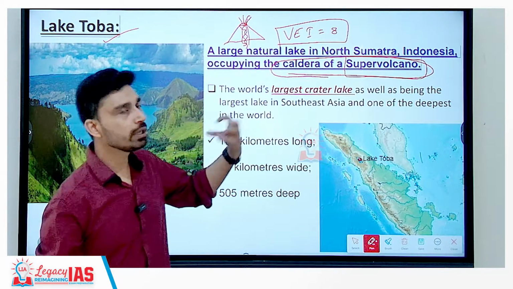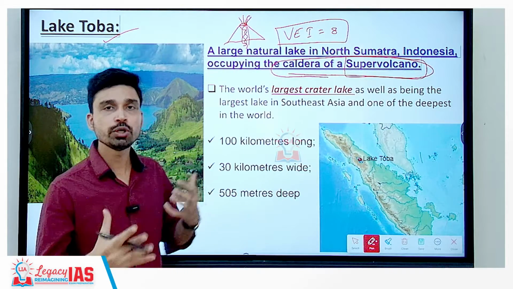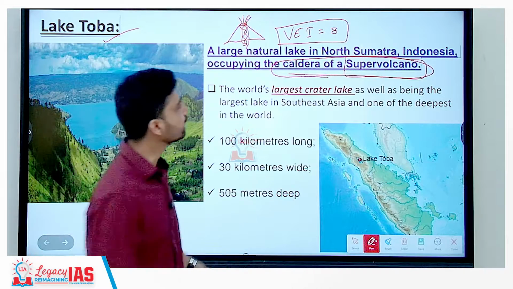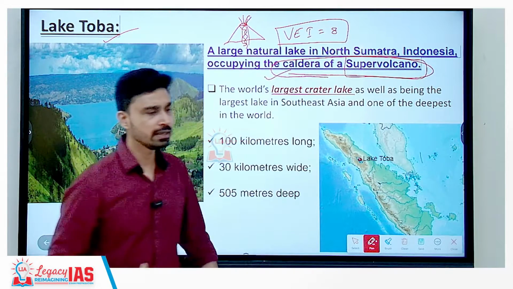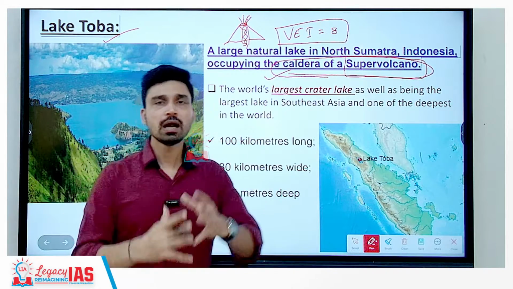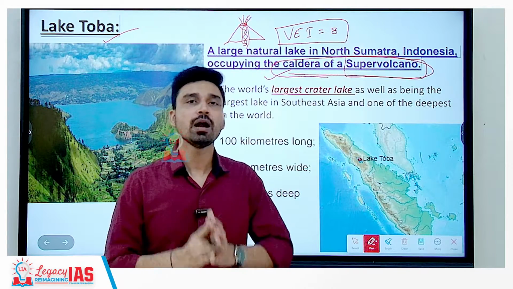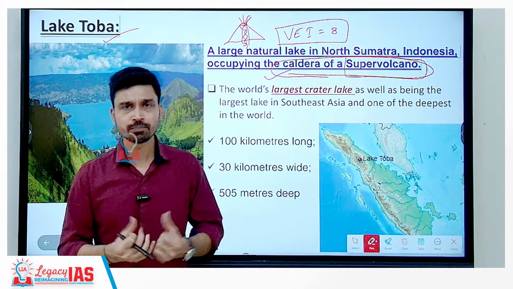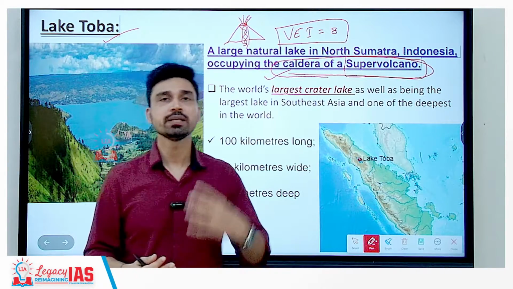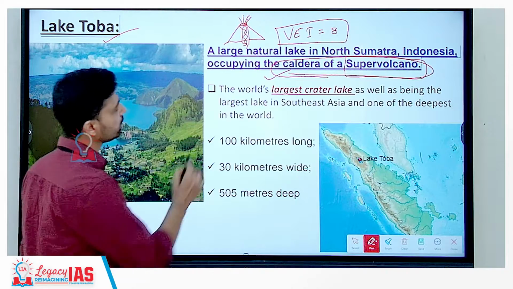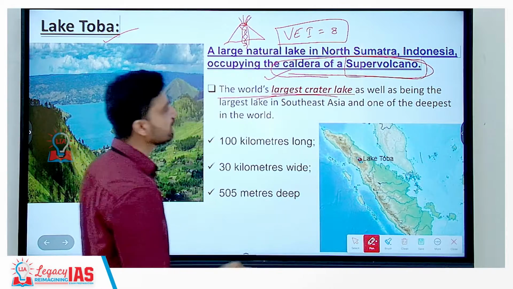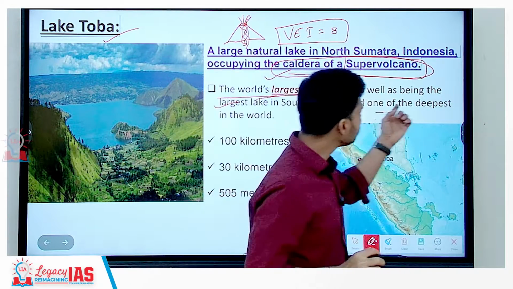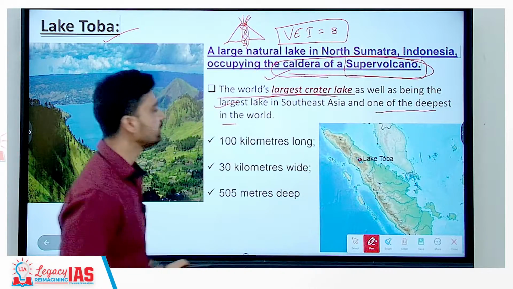No such volcano erupts in such a manner that is closer to even the super volcano. So, Lake Toba has formed in the super volcano in the caldera. Now, a caldera is basically a large depression that develops at the top part of a volcano due to the collapse of the upper part of the volcanic structure as the magma chambers start to empty out. So, that is why it is the world's largest crater lake, as well as being the largest lake in the entire Southeast Asia, and also one of the deepest lakes in the world.